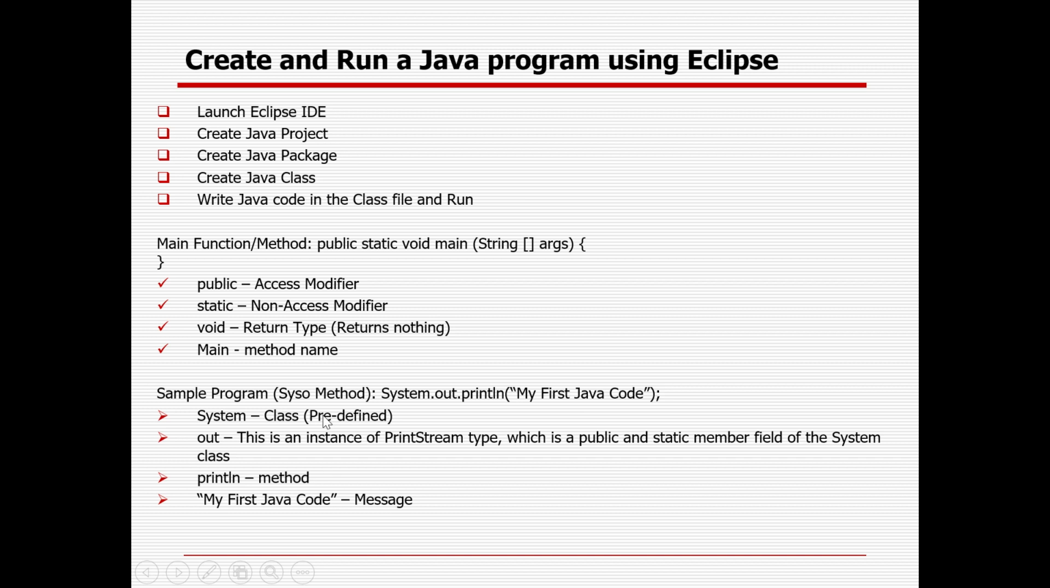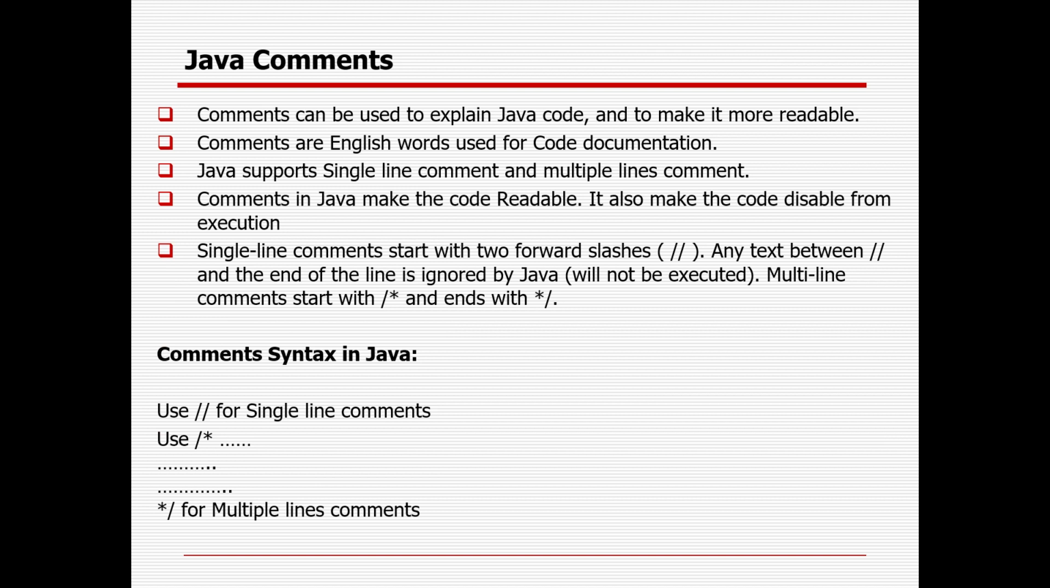System is a class which is predefined in Java. Out, right? This is the instance of PrintStream type, which is a public and static member field of the System class. And println is nothing but the method name. Whatever you want to write within double quotes is the message you want to print out. So that is the importance of every detail of the main method as well as the SOISO method.